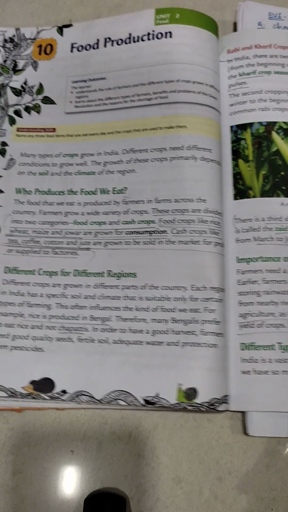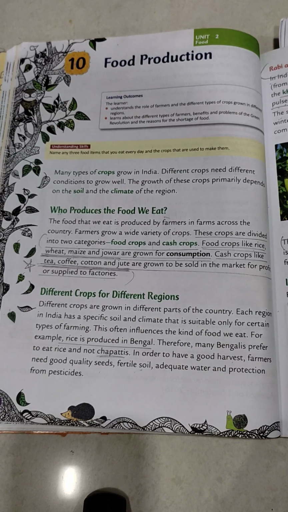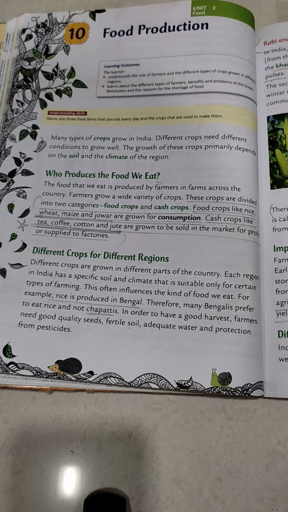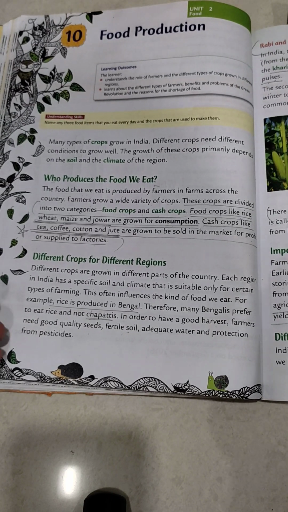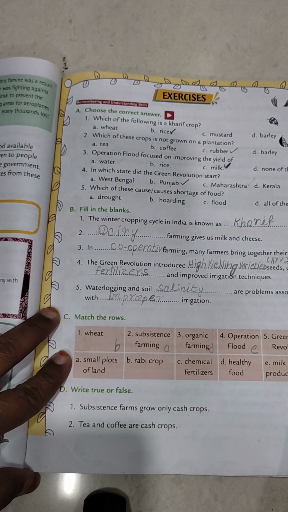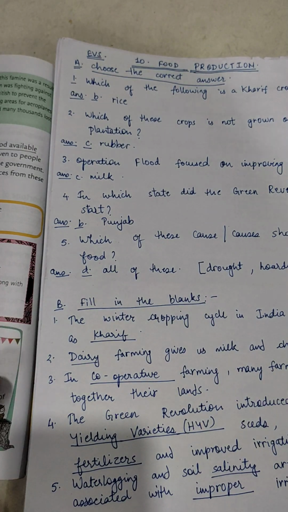Hello friends, we are going to see chapter number 10 from EVS Food Production Standard 5. We are going to see the exercise from behind the textbook, Food Production. Question A, choose the correct answer. First, we are going to see the answers.